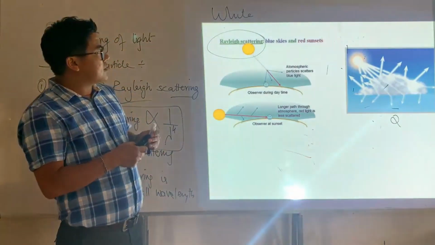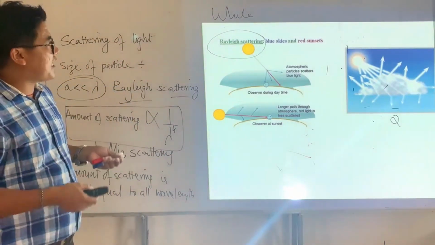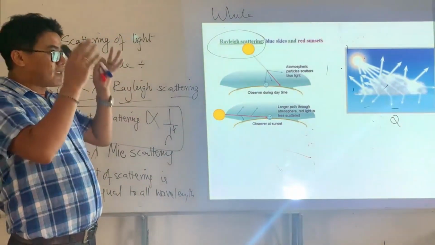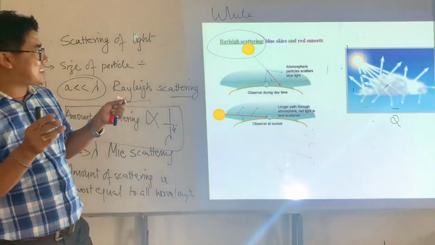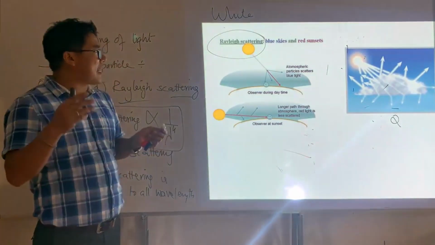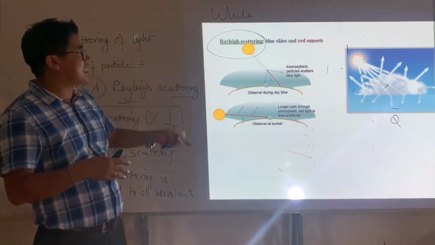So what we can know today is why the sky appears blue, and why the sun appears reddish during sunset and sunrise, is all because of Rayleigh scattering.